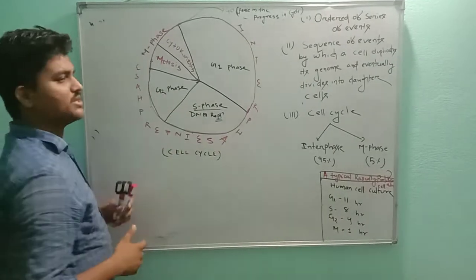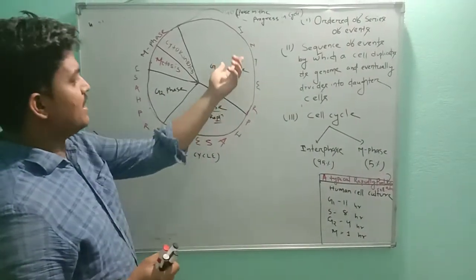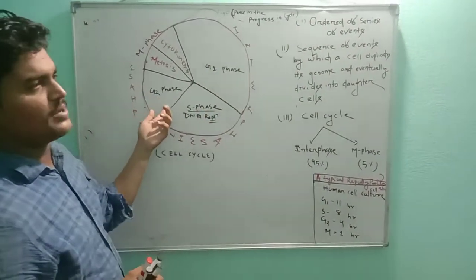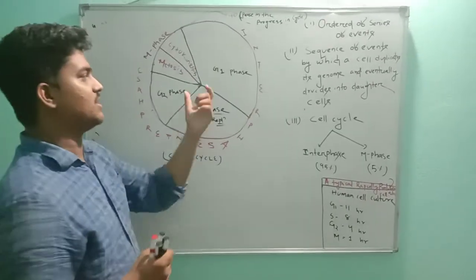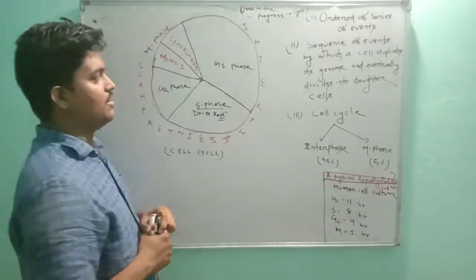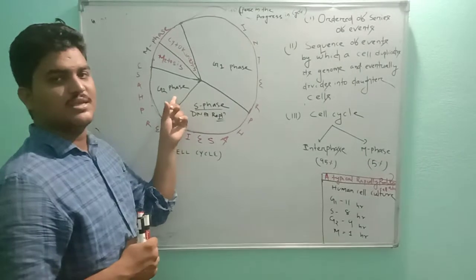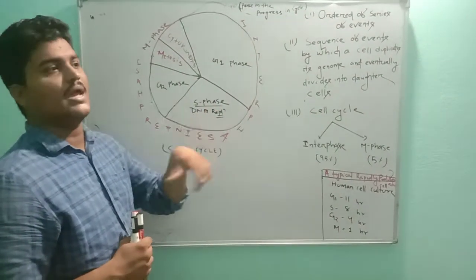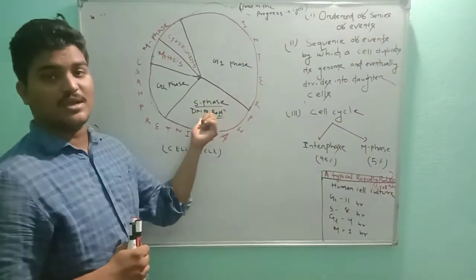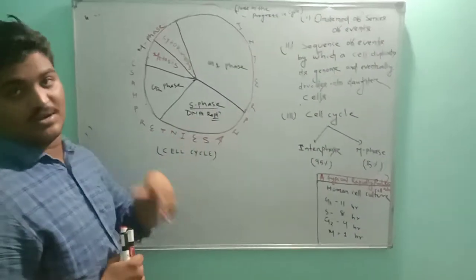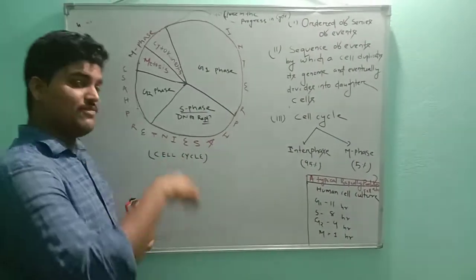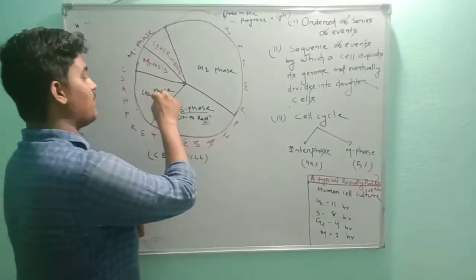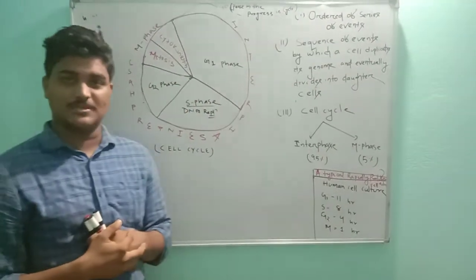After that the G2 phase occurs. In the three interphase stages, G2 phase is quite subtle compared to the others, but it is highly important because in G2 phase there will be checking of any defect or error that occurred in DNA during the S phase of DNA replication. So if there is any error, then DNA repairing will occur in G2 phase.